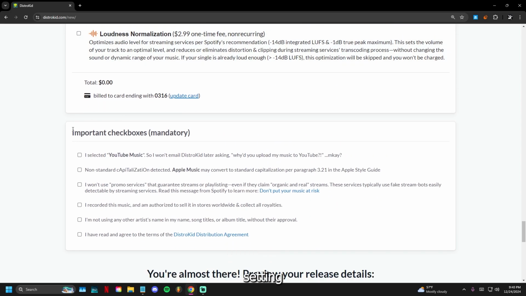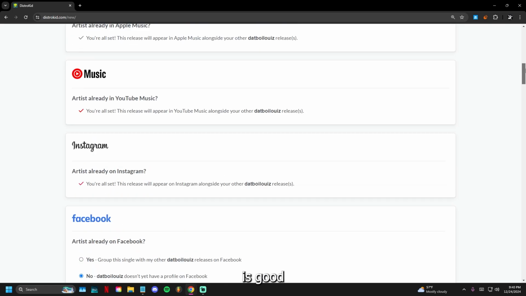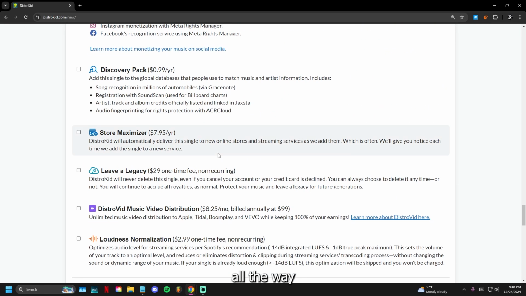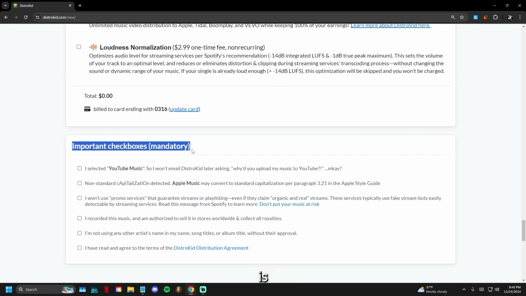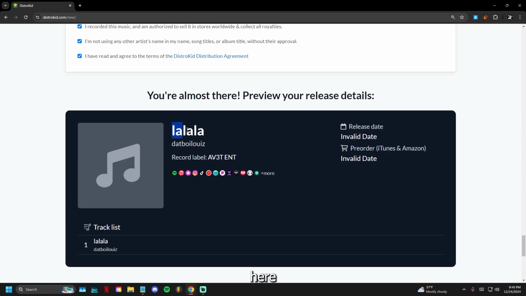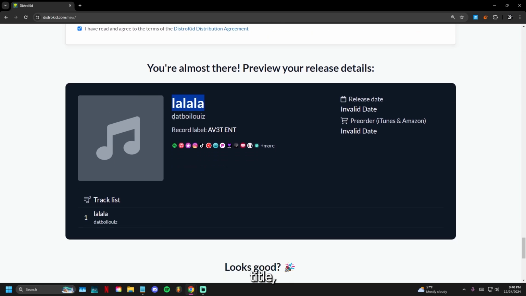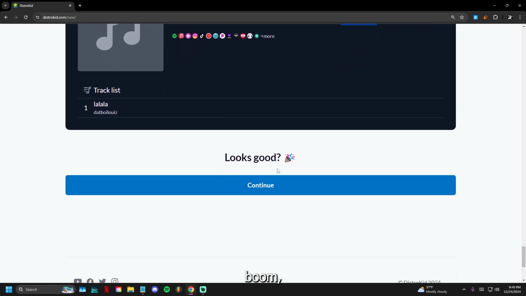So once you're done setting everything up and everything is right, you're going to go back and make sure everything is good. And you're going to go all the way down right here, to the important checkboxes, mandatory. These are mandatory checkboxes, so you're going to read through these and check each and every single one. And then right here is going to give you a preview of how it's going to look. The cover art would appear here, the song title, your artist name, record label, and release date. Pre-order, if you want it to be pre-order or not, is going to appear right here. And then boom, it's going to ask you if it looks good. You went over it, so you're going to click continue.